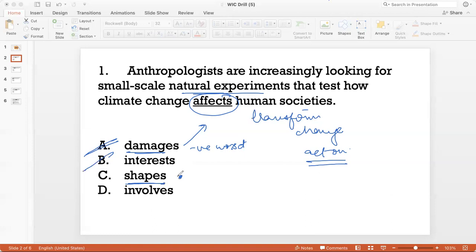And involve is not the right word in this context. I'm not saying that climate change involves human societies. I would say involves when I'm trying to say that, let's say, climate change involves rising temperatures, climate change involves more greenhouse gas emission. So I would basically list out the factors that make up climate change if I were to use involve. But if I'm saying that it affects human societies, I would prefer shape. So the answer is C.